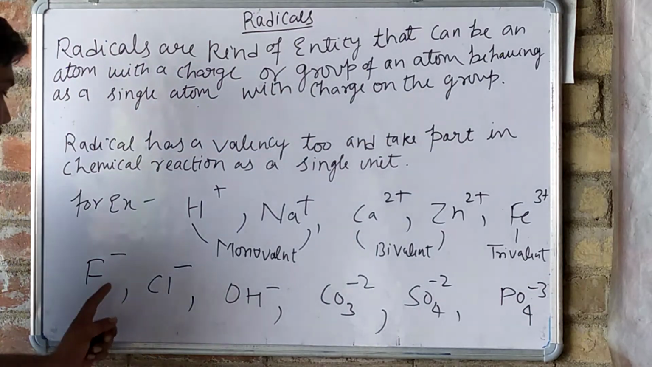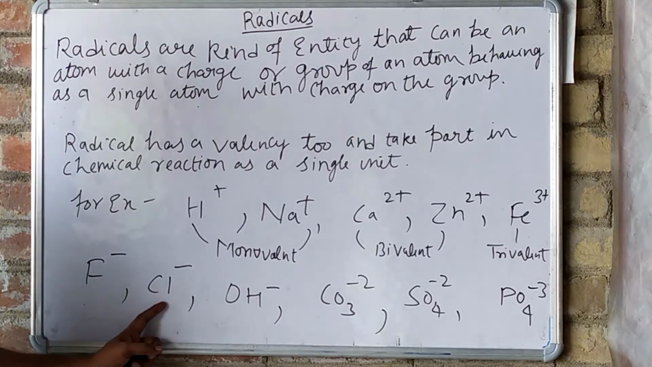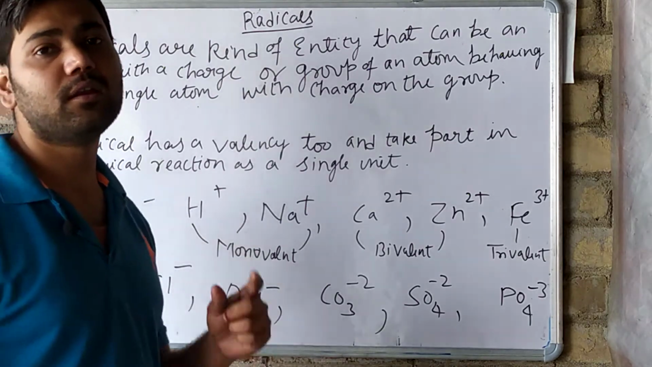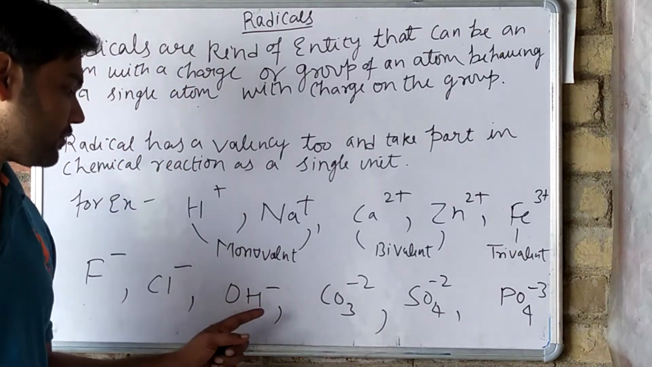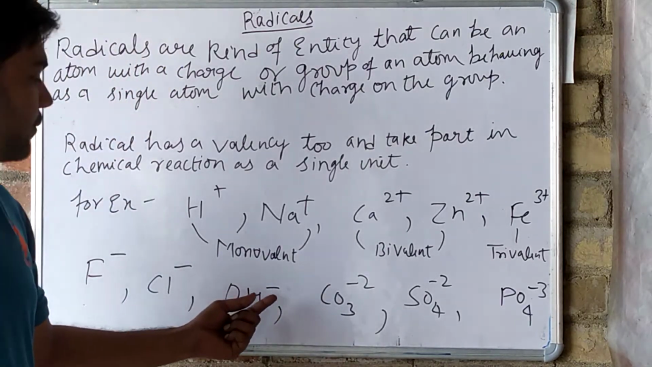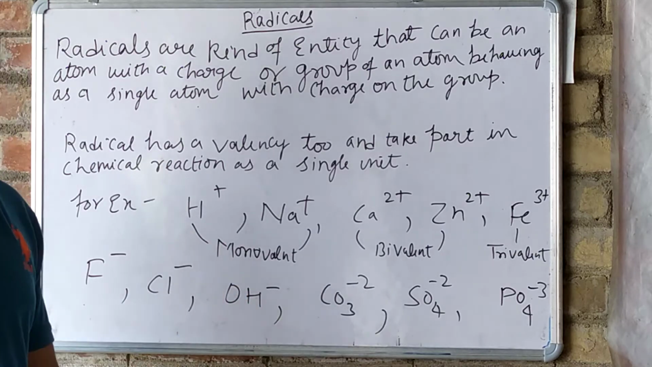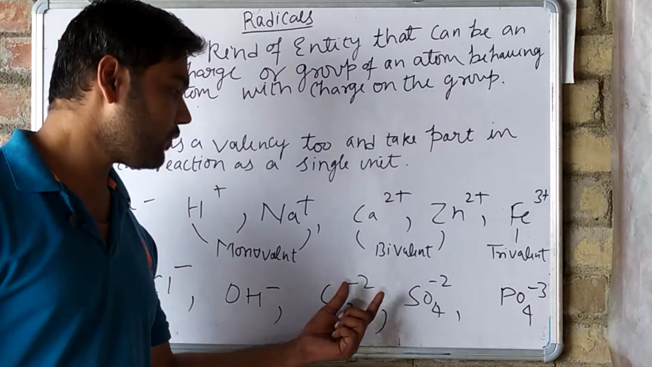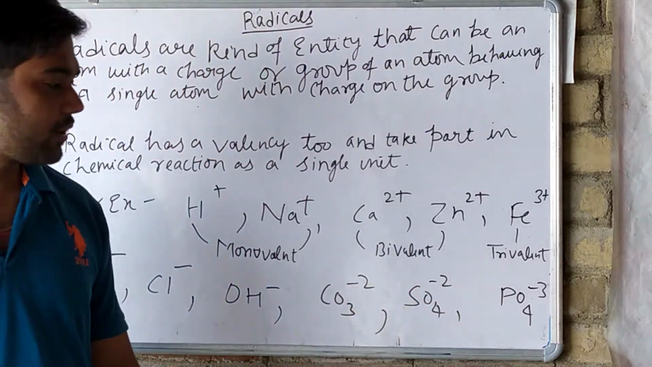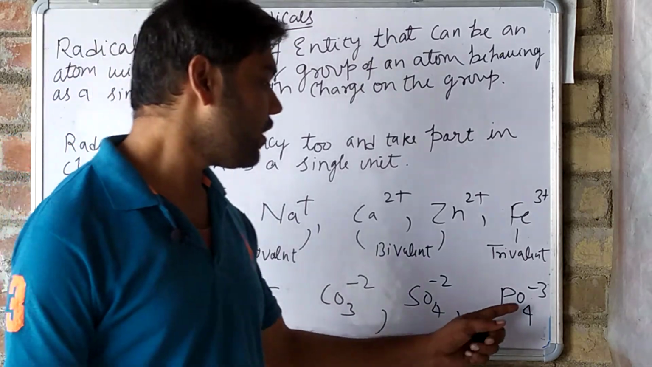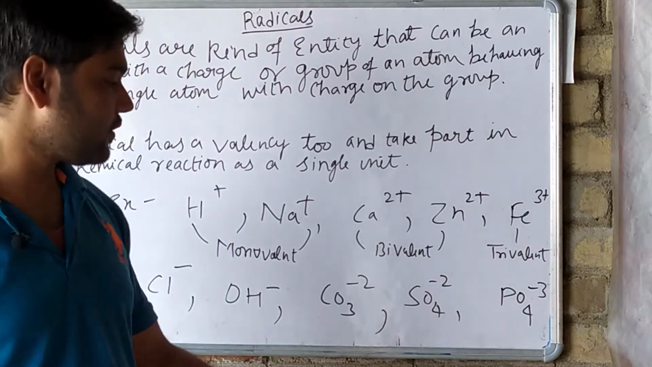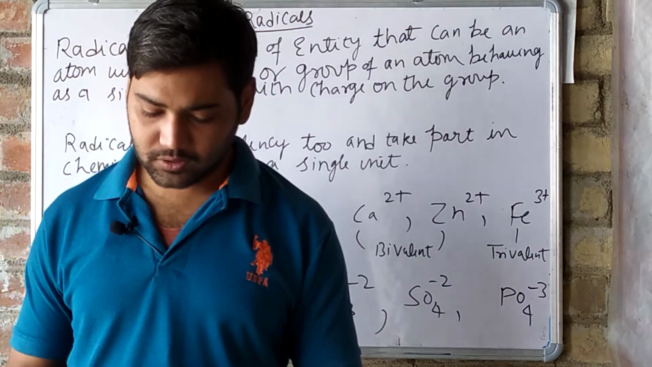So fluoride and chloride have one negative charge on them. OH minus is the hydroxide radical. Carbonate has a minus 2 charge on its head. Sulfate is also a negative radical having minus 2 charge, and phosphate has minus 3 charge on it. This charge is actually the valency of the radicals.